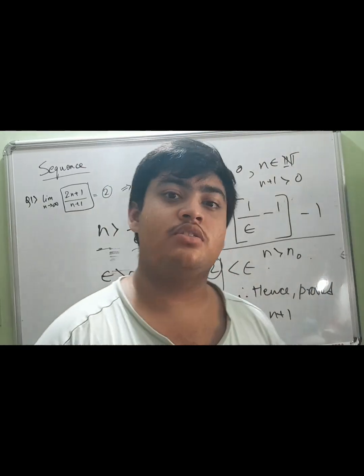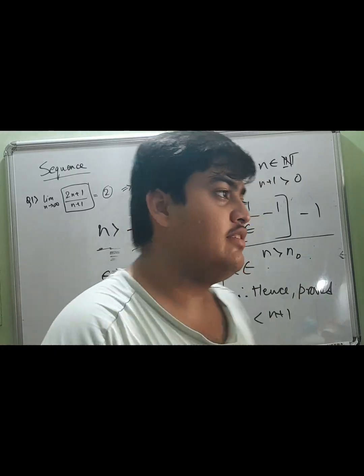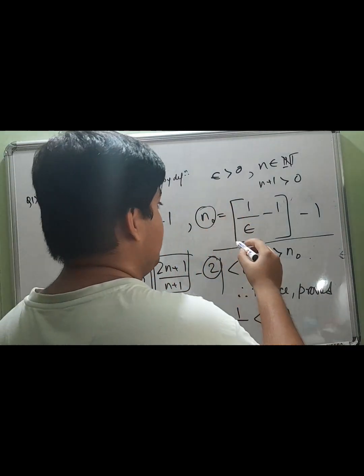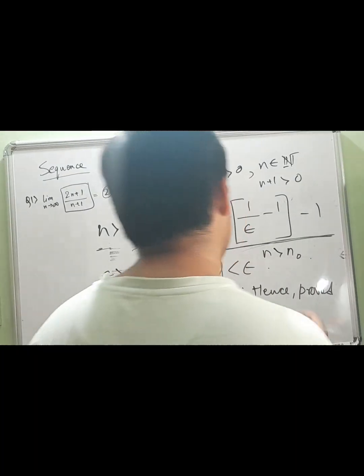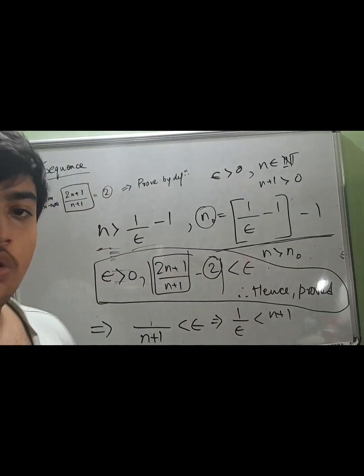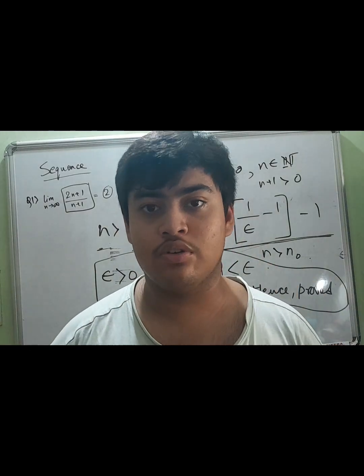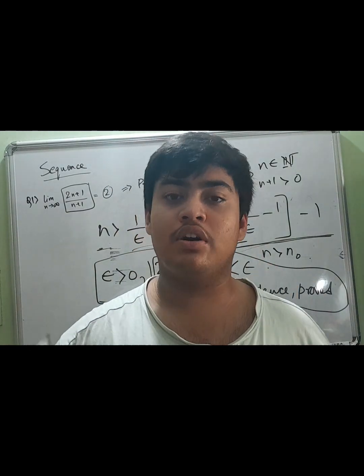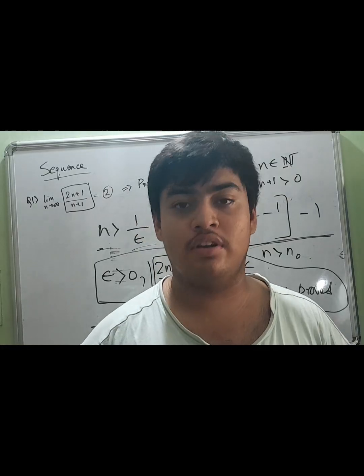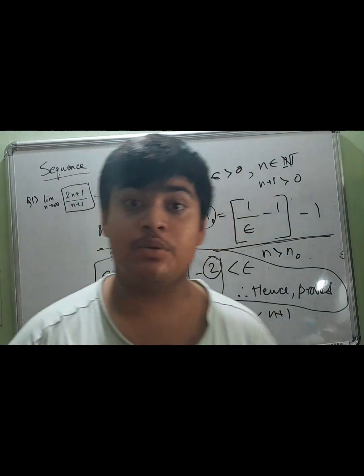So in those methods, we are going to take some approximations and we are going to just base it off, and we are going to take an n naught which will be a function of epsilon, so we can conclude in this particular way, right? So I'm not going to go into those questions today. I'll try to go into those questions the next day, and then we are going to go into the types of sequences basically. So now we are going to go to the second question.